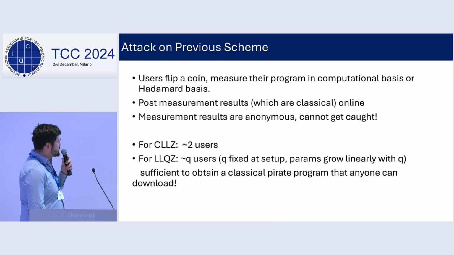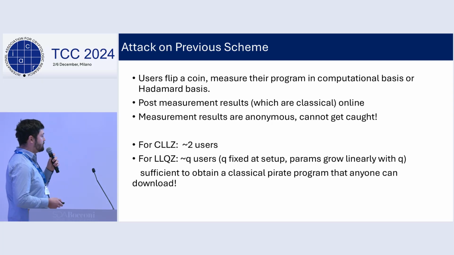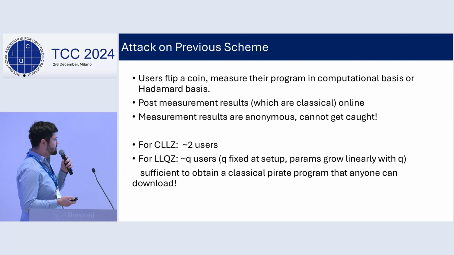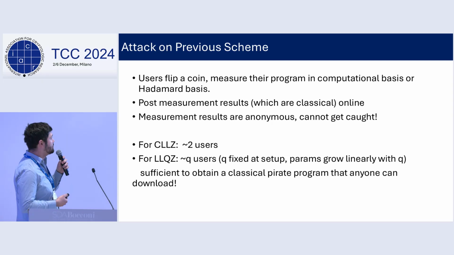Okay, so as I said, all of the previous results are in simplified models, and there's a generic attack that works for all of them in the full security model. In fact, we don't even need to consider a single user who buys multiple copies. We can even consider different users who each have a single copy, and they just flip a coin and measure their quantum state either in the computational basis or in the Hadamard basis. And they can just post these measurement results, which are classical, online. And these measurement results are also anonymous, so they will not be caught.